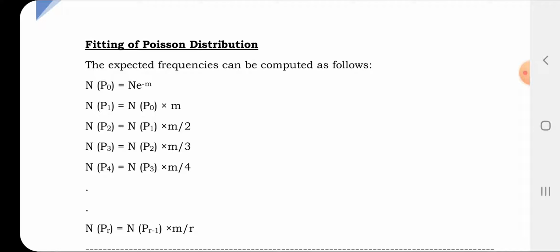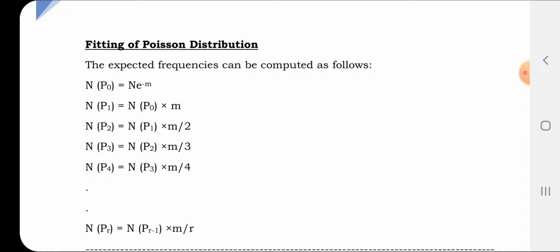Next, we are going to see fitting of Poisson distribution. As we have seen in fitting of binomial distribution, we also have fitting of Poisson distribution, and Poisson distribution is fitted in order to find the expected frequency. I have told you what expected frequency is and what observed frequency is. Expected frequency is computed on the basis of some theoretical considerations or past experience.